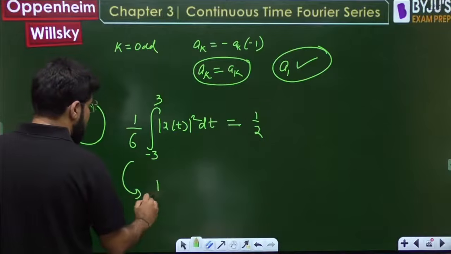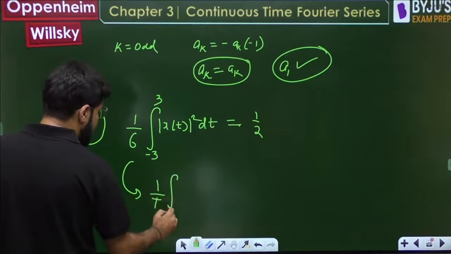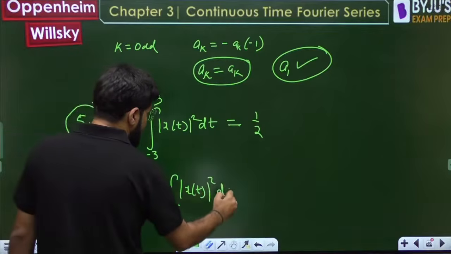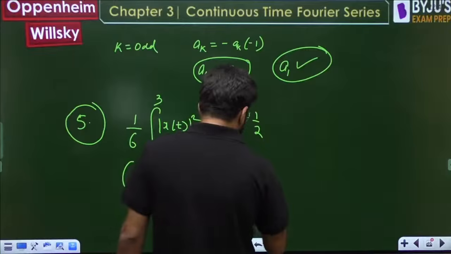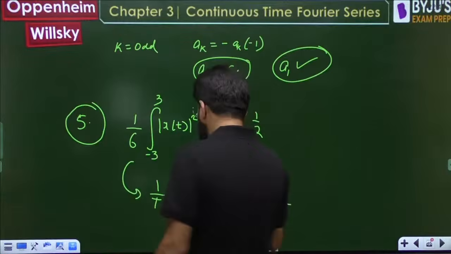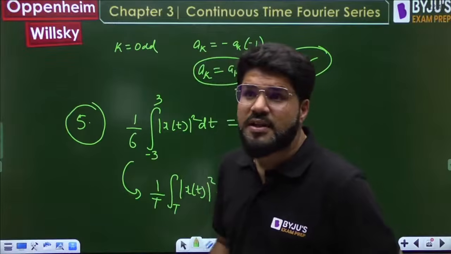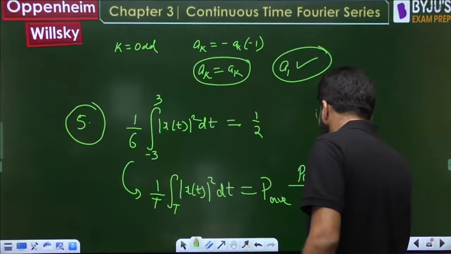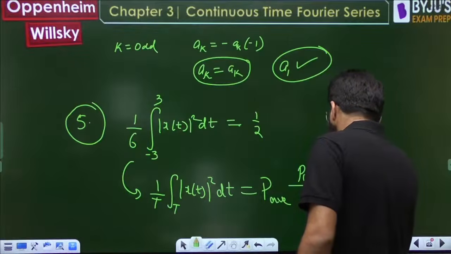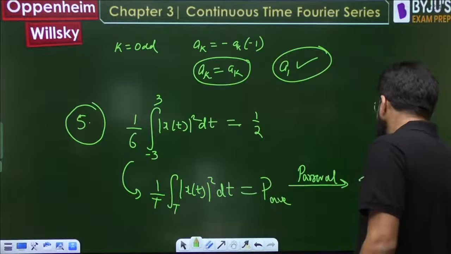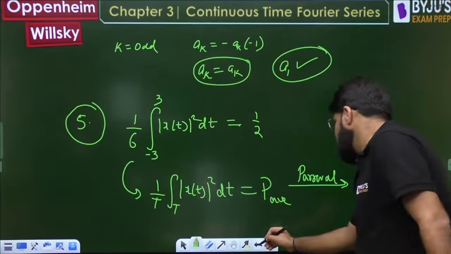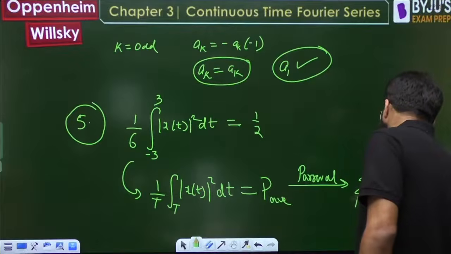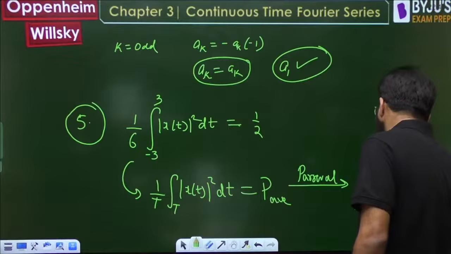This expression, 1 upon T, with time period 6, integral over one time period of mod x(t) square dt, is known as the time average power of a signal. And by Parseval's power relation, it is given by the summation of mod a_k square for all values of k.